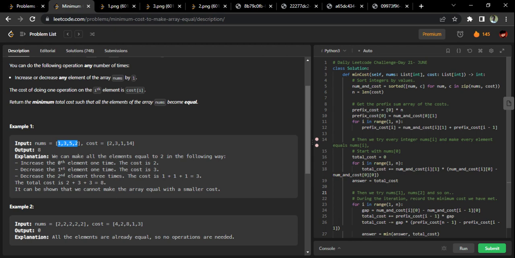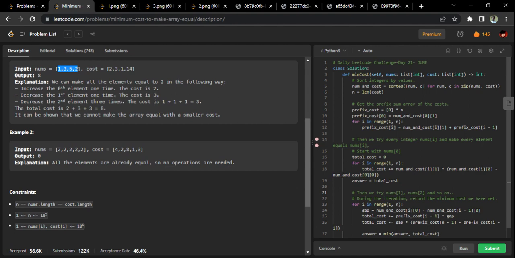That's what I am trying to say, okay? That's the answer. And yeah, let's see the coding part.